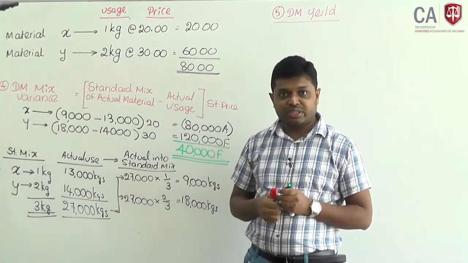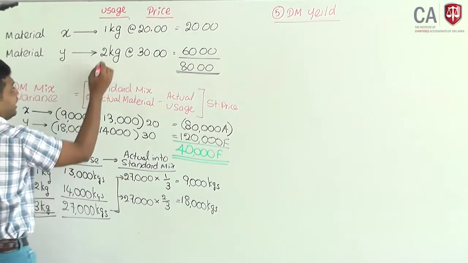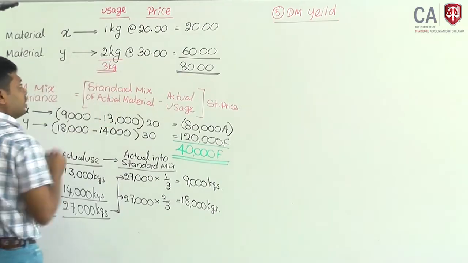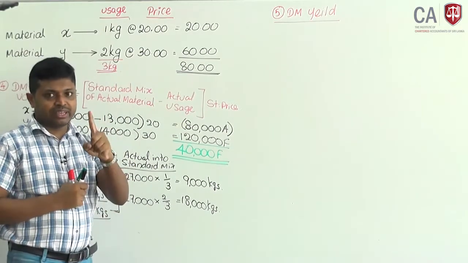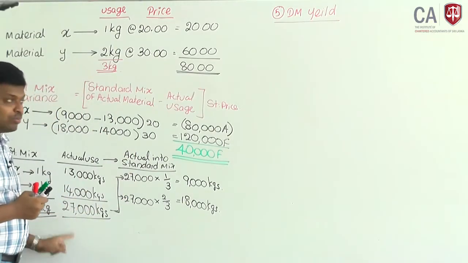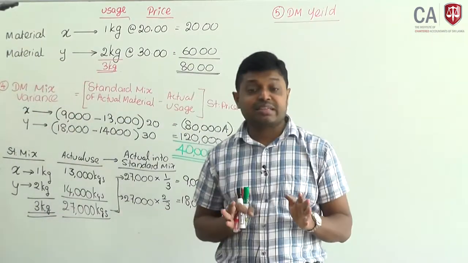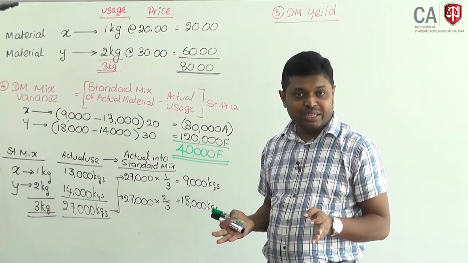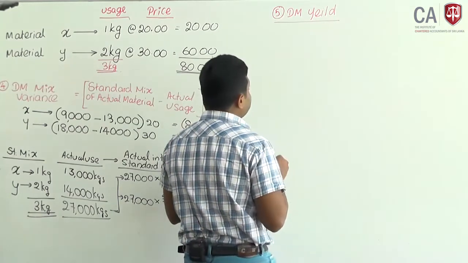Generally, if you input 3 kilogram of material, you should get one output. Therefore, if we use 27,000 kilogram of material, how many units should you obtain as an output? Then it should be compared with actual output.